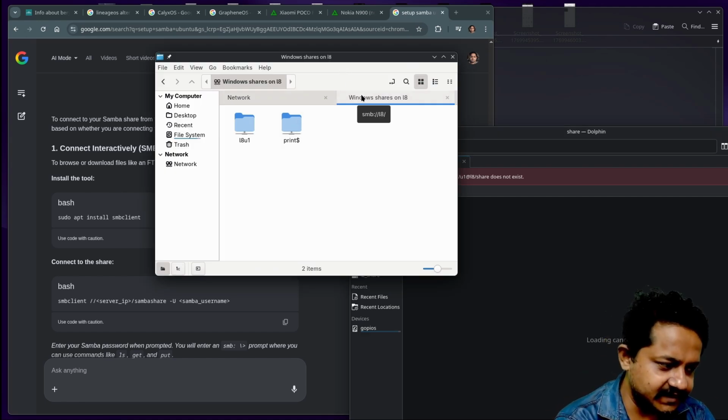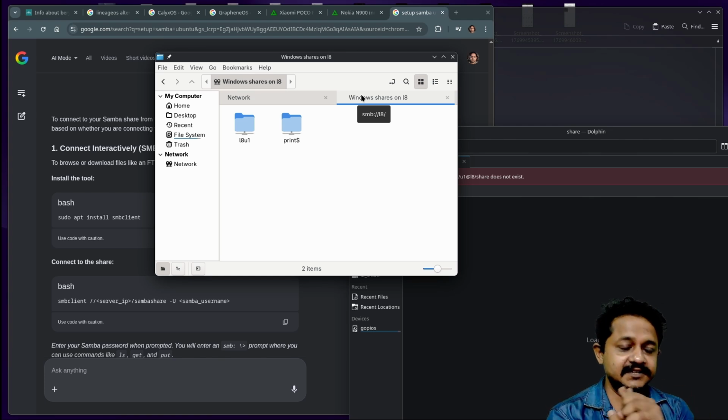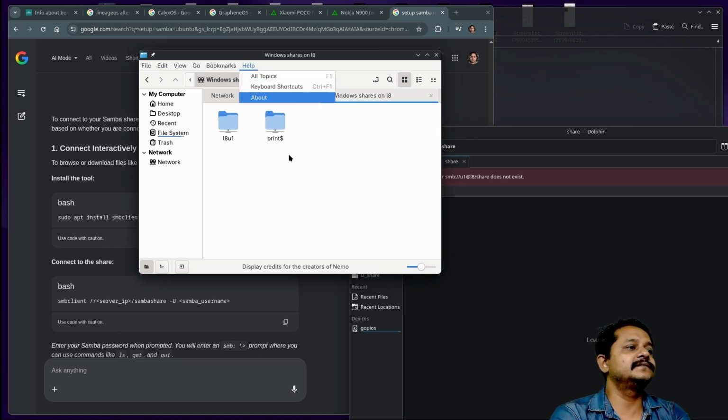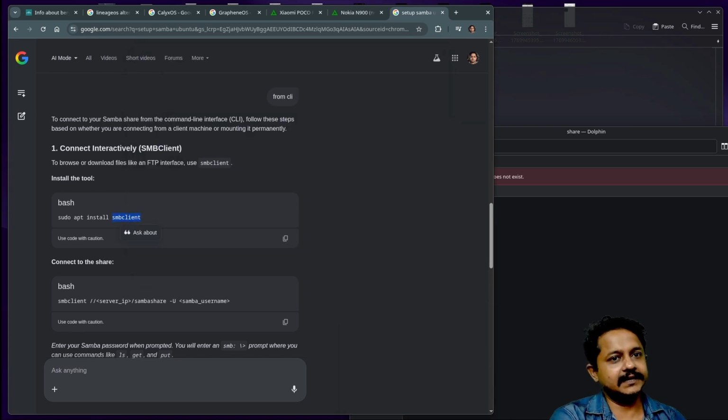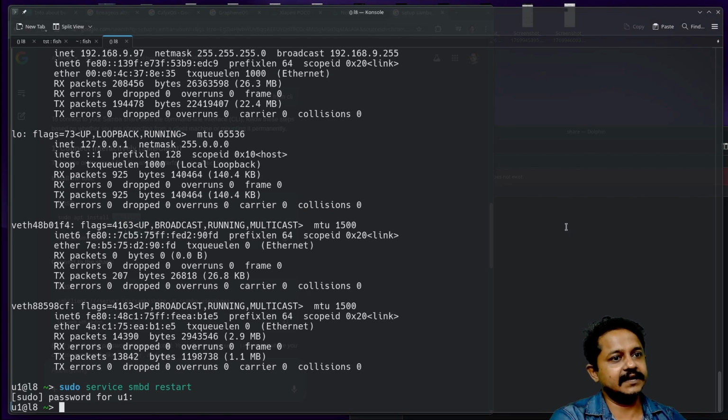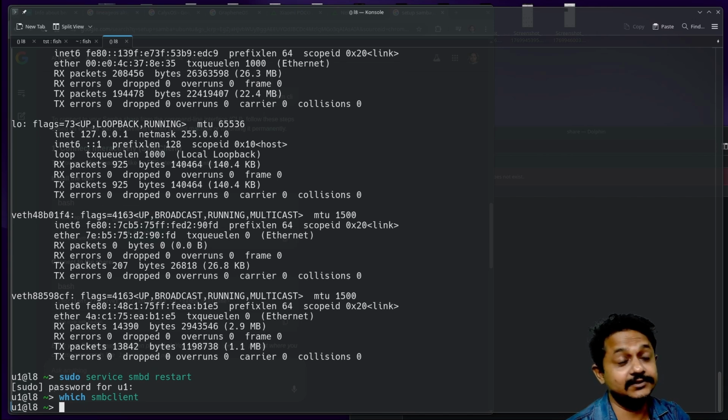Twelve or thirteen years ago, I found an easy to work with distribution called Linux Mint. It came with a different set of GNOME and a different set of file browsers, and those work very fine. From that one onwards, I stick to this file browser called Nemo. The Nemo file browser is like having a fresh air and stable feel. Let's see if the Samba client is installed on my system. What if I am bashing the Dolphin browser and I don't have the Samba client? As I see, the Samba client is not installed. That may be the reason why Dolphin is unable to access the remote Samba files.